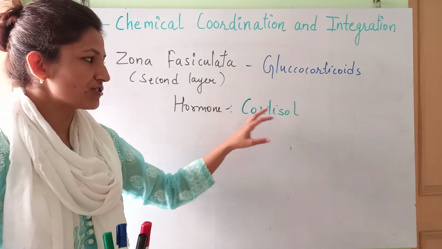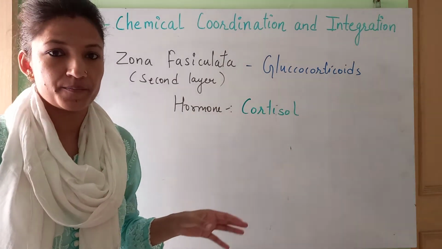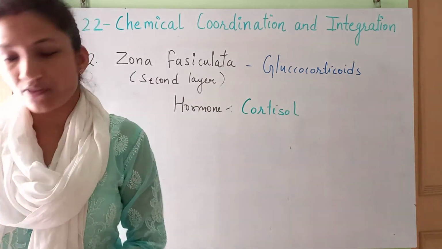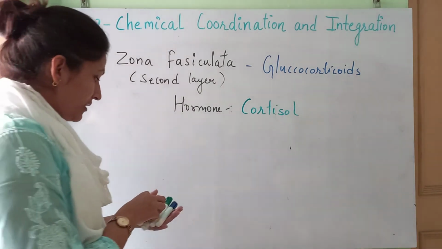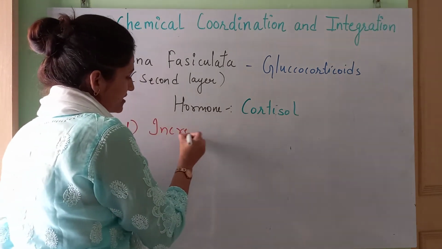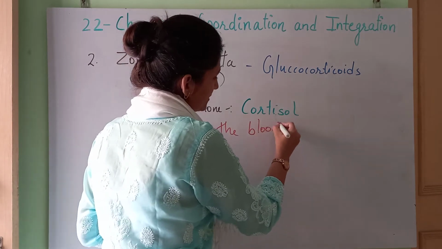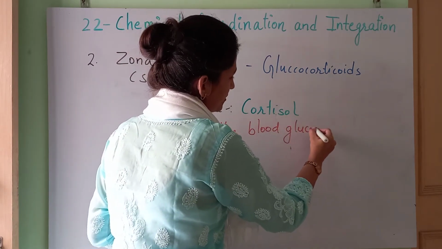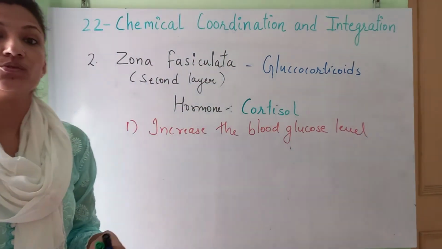At that time the cortisol is secreted in more amount into the body, as it is responsible for maintaining the glucose level, or we can say it will help in increasing the blood glucose level.